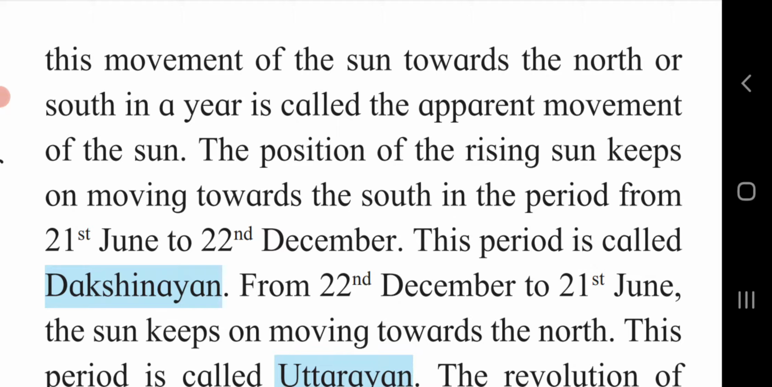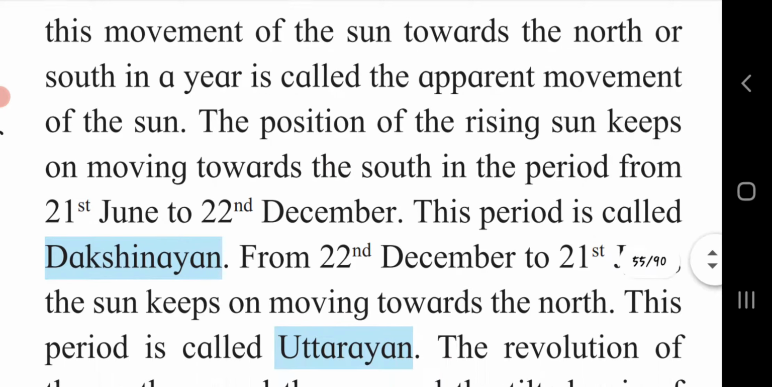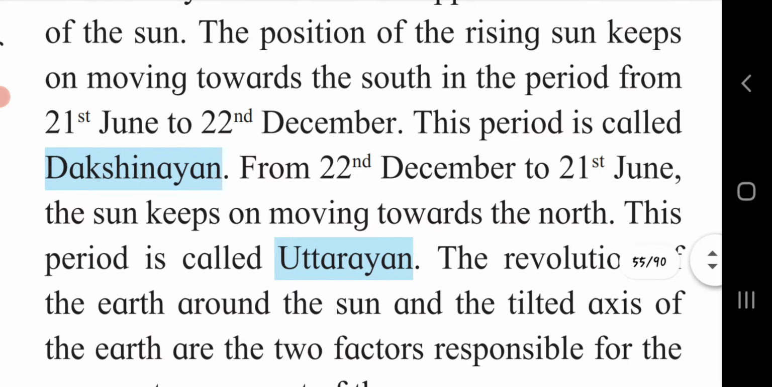The position of the rising sun keeps on moving towards the south in the period from 21st June to 22nd December. This period is called Dakshinayan, when the sun keeps moving towards the south. And from 22nd December to 21st June, the sun keeps on moving towards the north. This period is called Uttarayan, as from 22nd December to 21st June, the sun will move towards the north.